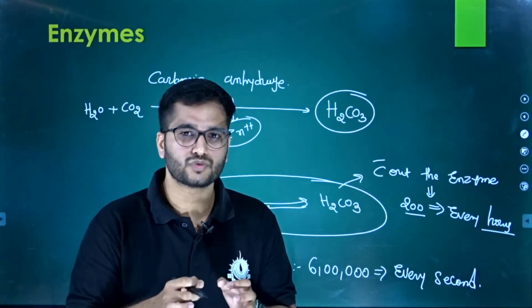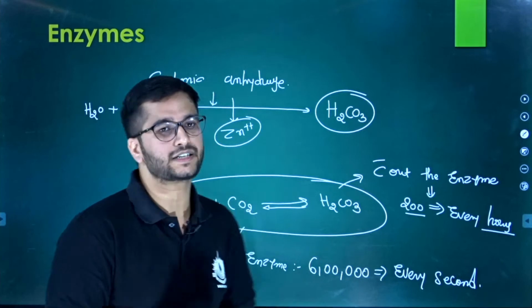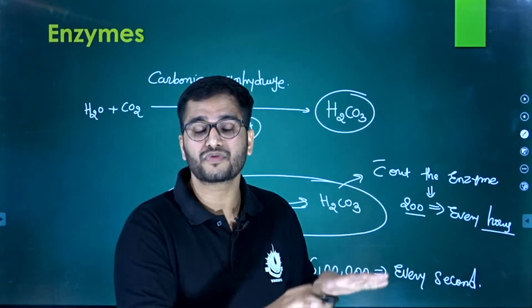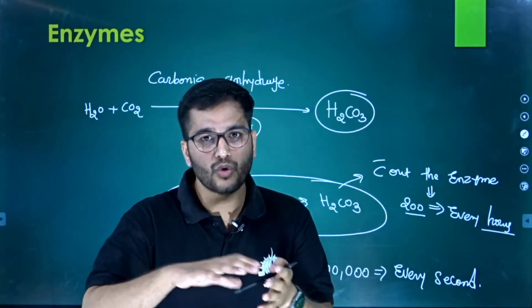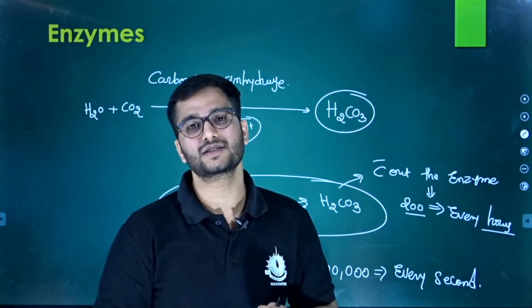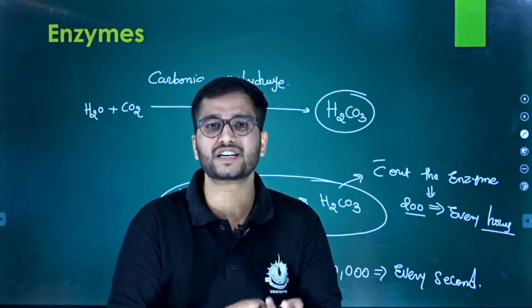So what does the enzyme do? The enzyme does nothing by itself, but it massively changes the speed of the reaction.